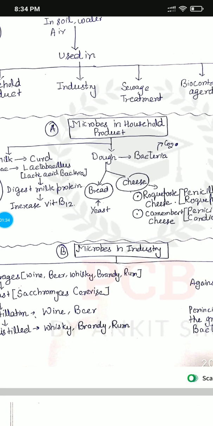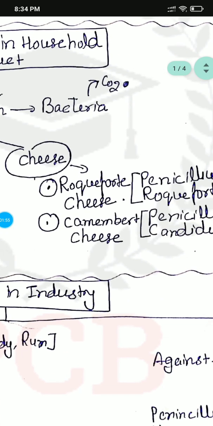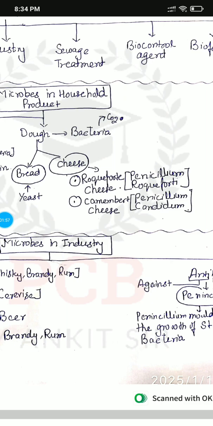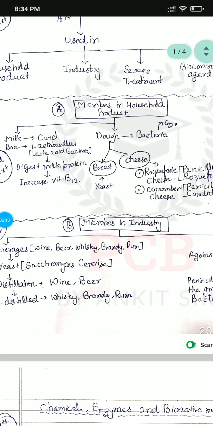Now the dough, as you see, is used in idli, dosa, and elsewhere. The dough rises by the bacteria through production of CO2. It is used for two purposes. If it is going to make bread, then it is converted into bread by the help of yeast. When it is converted into cheese, many other types of microbes are used. Roquefort cheese is made by Penicillium roqueforti, and Camembert cheese by Penicillium camemberti. So microbes in household products are used like this.